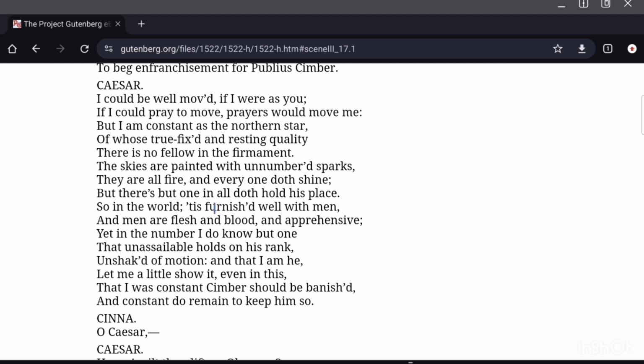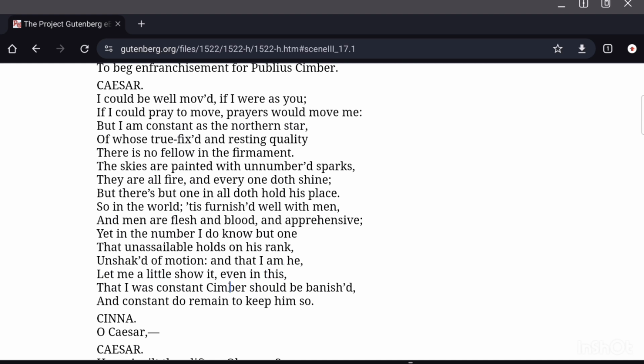"So in the world: 'tis furnished well with men, and men are flesh and blood, and apprehensive; yet in the number I do know but one that unassailable holds on his rank, unshaked of motion; and that I am he." So that human being who is constant, just like the northern star, is me.